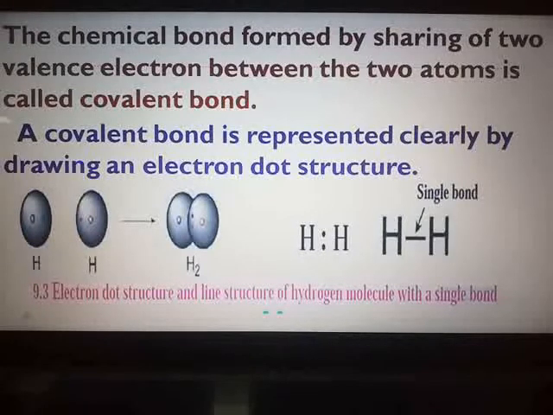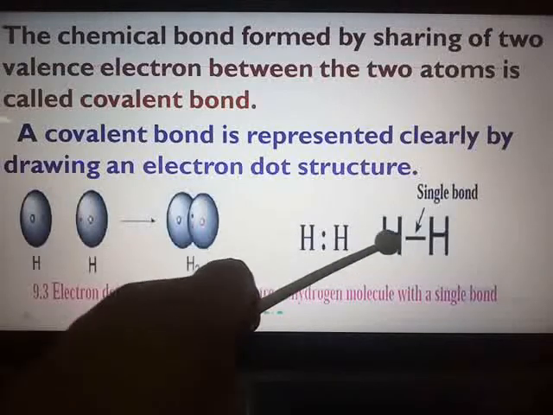The covalent bond which is formed between the atoms is indicated by showing the circles around the atomic symbols which are crossing each other. Also you can see one pair of shared electrons constitutes one covalent bond, because the shared electrons can also be shown, or this electron dot structure can also be drawn without showing the circle. So here one pair of shared electrons constitutes one covalent bond. It is also represented by a small line.